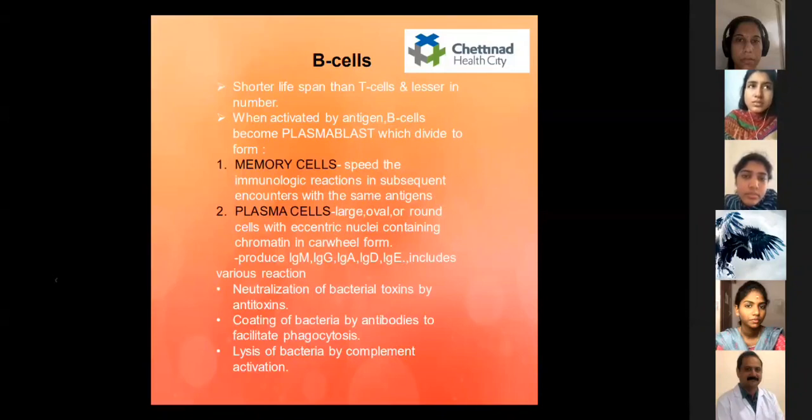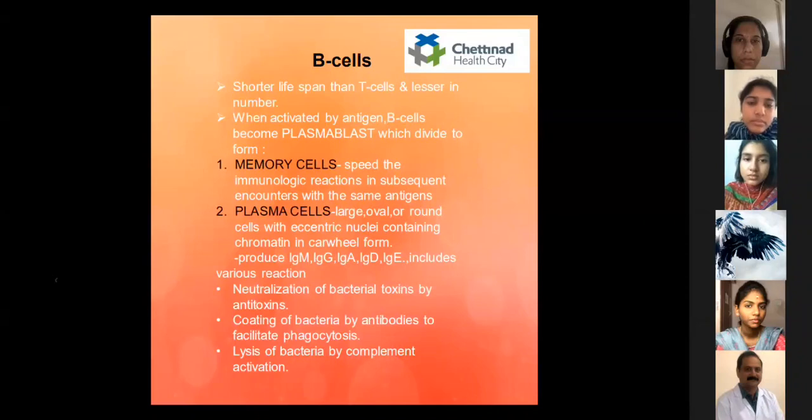As in the previous slide, the memory cells speed the immunologic reactions in subsequent encounters with the same antigens, and the plasma cells are large oval or round cells with eccentric nuclei containing chromatin in a cartwheel form. They produce IgM, IgG, IgA, IgD, and IgE, which induce various reactions such as neutralization of bacterial toxins by the antitoxins, coating of bacteria by antibodies to facilitate phagocytosis, and lysis of bacteria by complement activation.